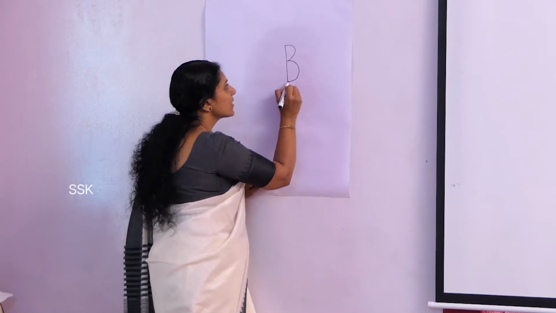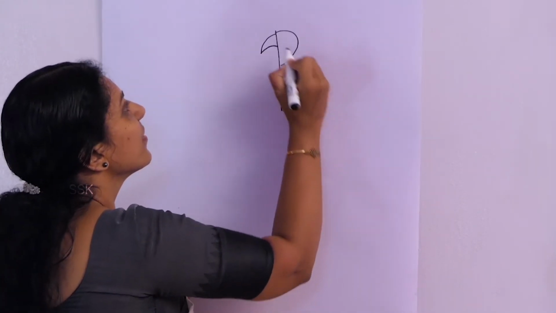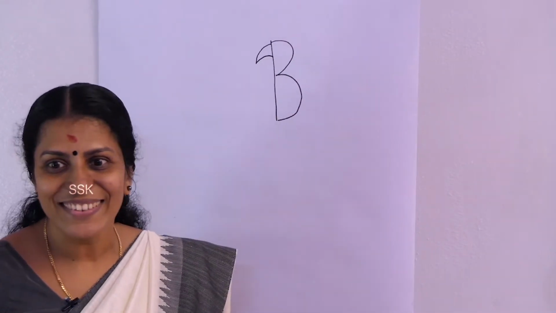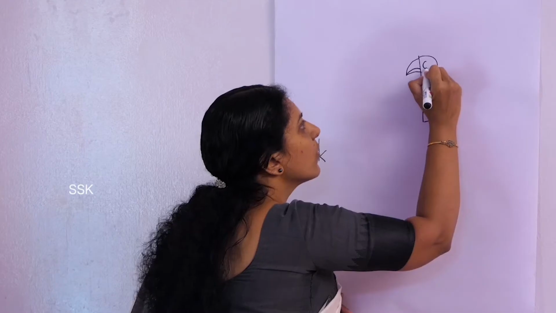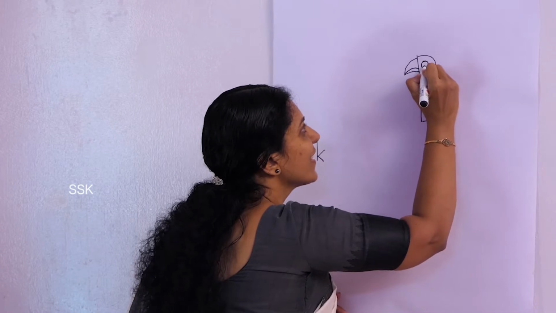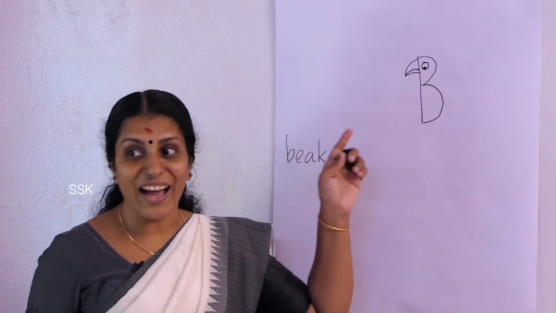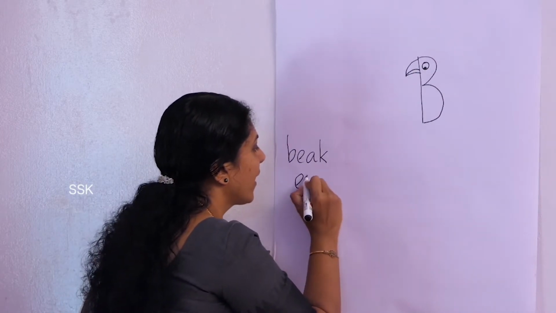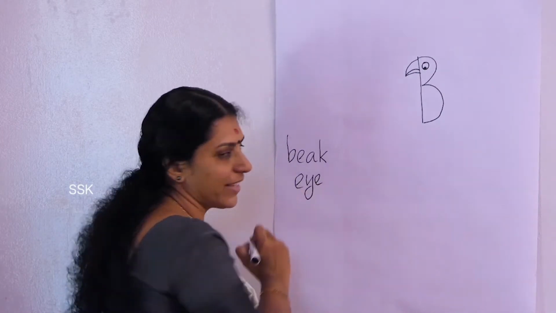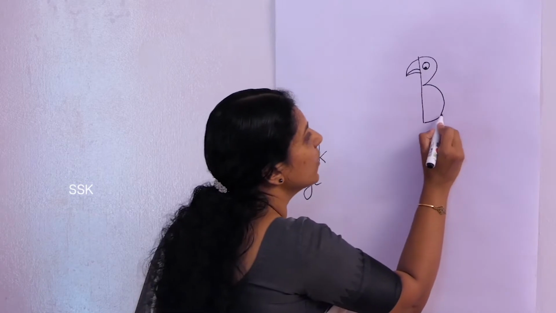What is this? This is a beak. The teacher here uses a picture as a tool to begin her interaction with the learners. What is this? Eye. Eye of the bird. Eye. Okay. Now,